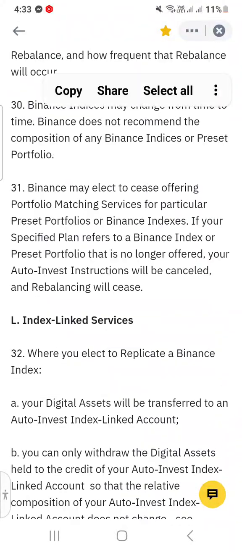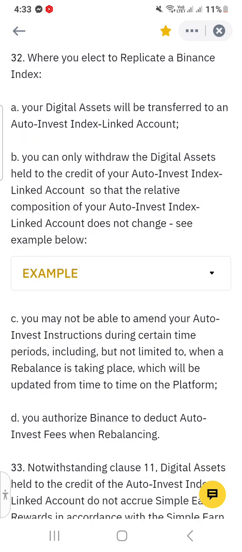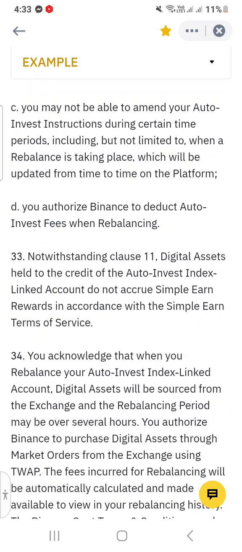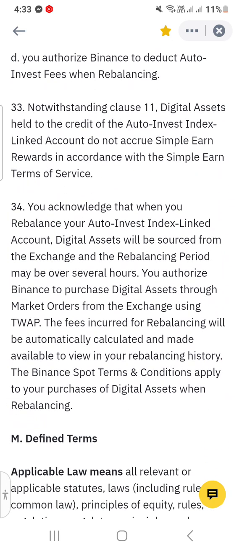What is in 34? Because we are using index link services, here is the 34th point, clause 34. You acknowledge that when you rebalance your auto invest index linked account, digital assets will be sourced from the exchange and the rebalancing period may be over several hours.